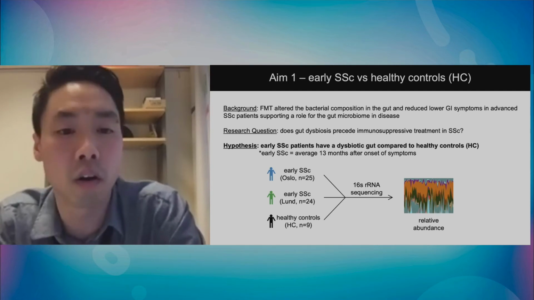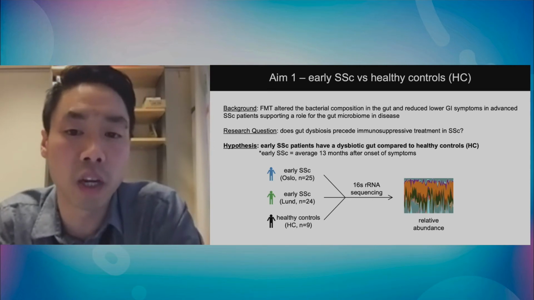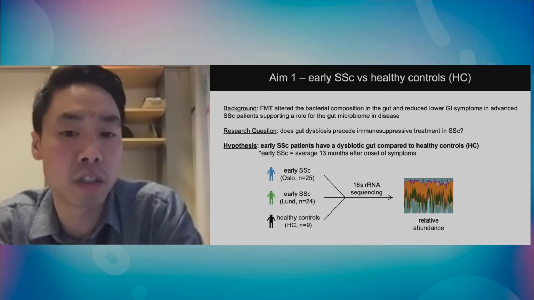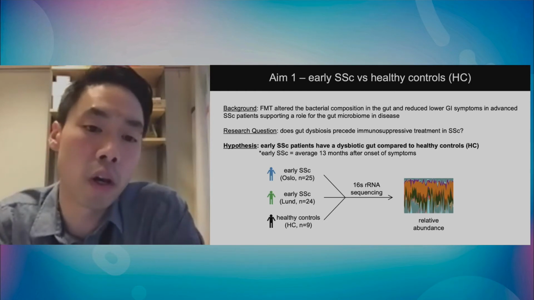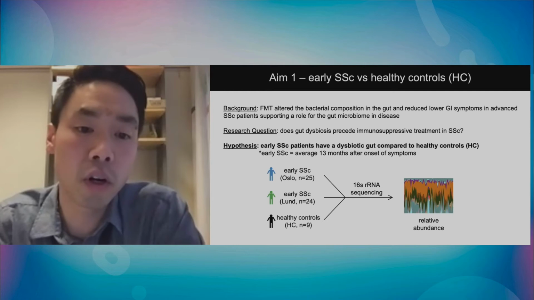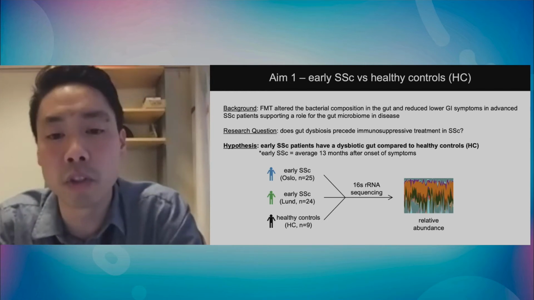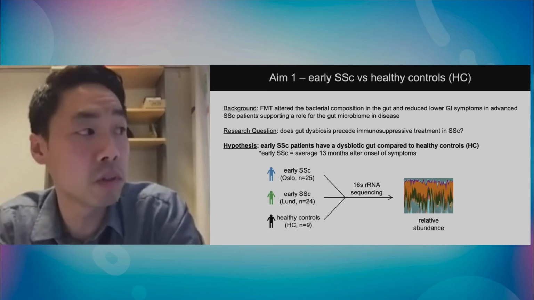What if we look at early patients? This formed the hypothesis that early SSc patients will also have an altered gut composition. We define early as an average of 13 months from onset of symptoms. We were able to collect patients from an Oslo cohort, a Lund cohort, and healthy controls. Then we ran these fecal samples through 16S rRNA sequencing and looked at relative abundance. Next slide, please.